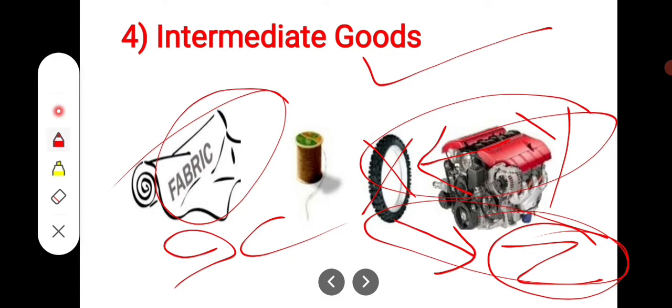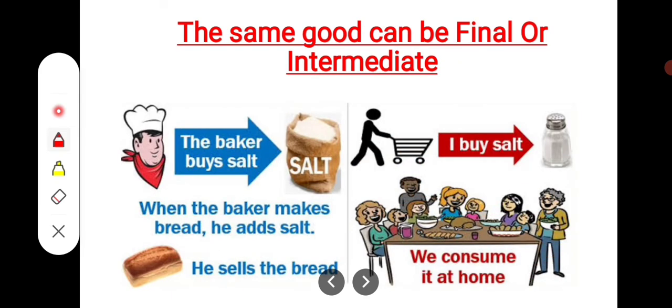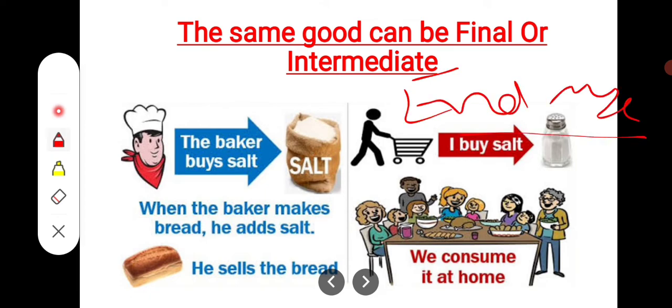So students, tell me one thing, is it possible to distinguish one set of goods as final goods and another set as intermediate goods? The answer is completely no. We cannot distinguish them, because the same good can be final or intermediate both. बेटा एक ही goods final भी हो सकता है, intermediate goods की तरीके से भी act कर सकता है. But students, the difference between both the goods depends on the end use of the goods. Students, what we mean by end use, I will clear it with the help of an example.